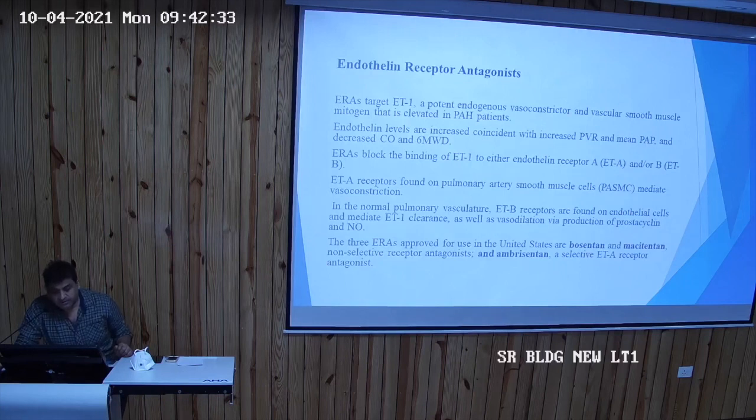ERAs block either ETA or both. The ETA receptor is found basically in the pulmonary vasculature and causes vasoconstriction. In the normal pulmonary vasculature, ETB receptors are found on endothelial cells and mediate ET1 clearance. Three ERAs are approved: bosentan and macitentan, which are non-selective, and ambrisentan, a selective ETA receptor blocker.